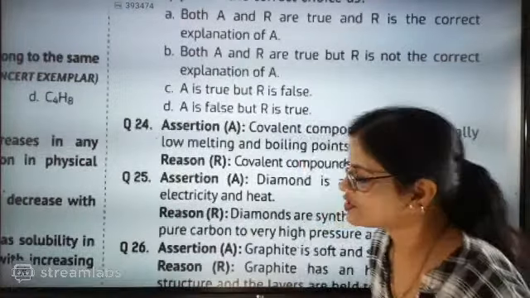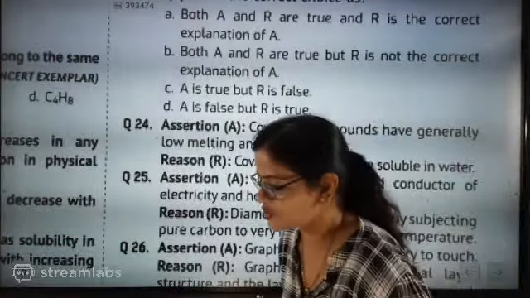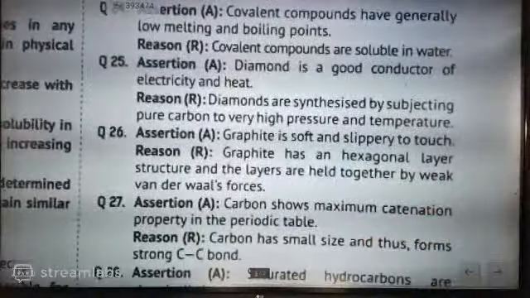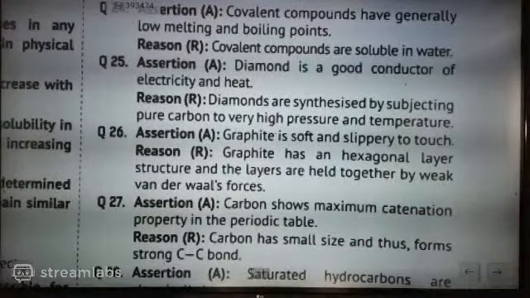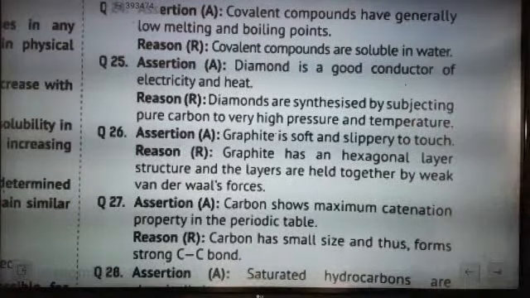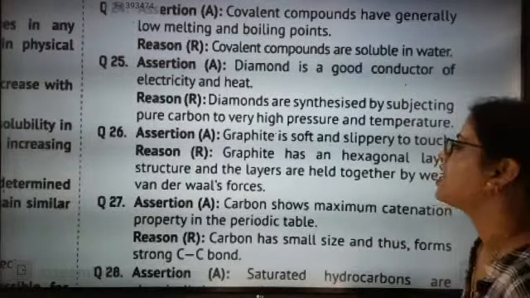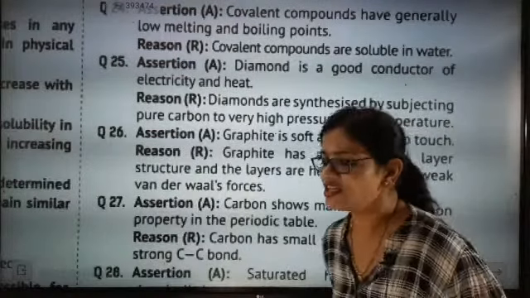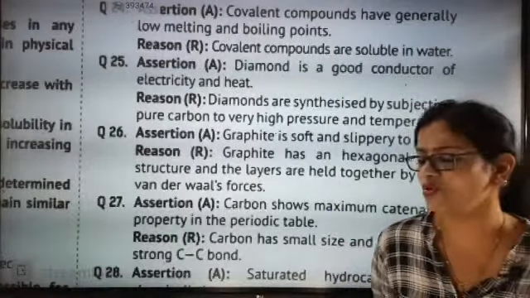So the answer is absolutely going to be D. Absolutely, 25, the answer will be D. Now the 26th question is: graphite is soft and slippery to touch. Graphite has a hexagonal layer structure and the layers are held together by weak van der Waals forces of attraction.